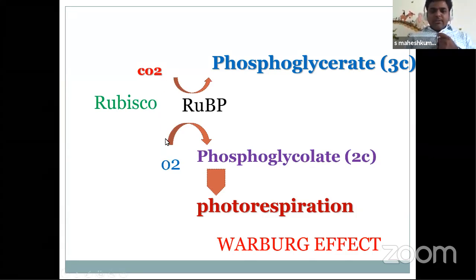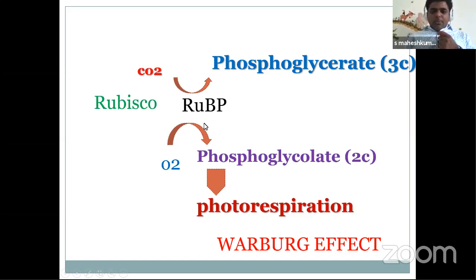It depends on the proportion or the ratio of CO2 and oxygen. If the ratio of carbon dioxide is more, it will let RuBP receive carbon dioxide to form phosphoglycerate. If the oxygen percentage is more, it will let RuBP receive oxygen and start photorespiration.